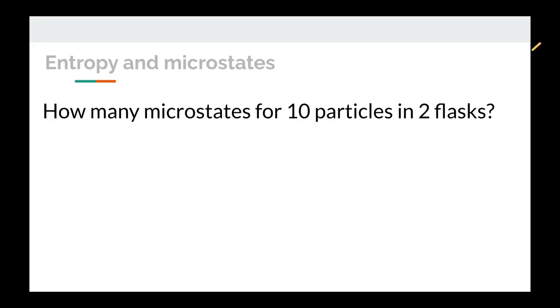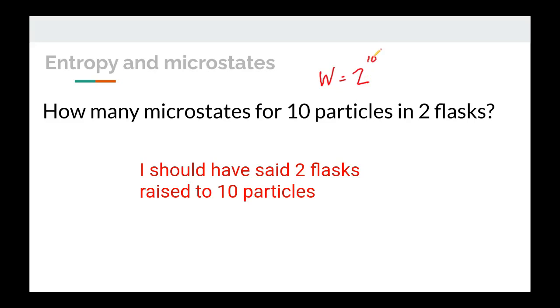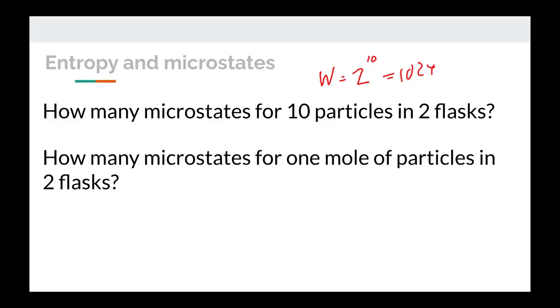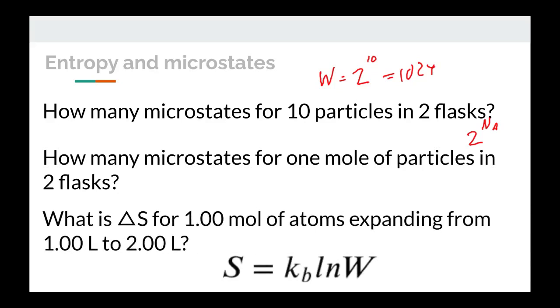So what if we had 10 particles in 2 flasks? Well, the number of microstates, W, remember that is, would be 2 raised to the 10th power, which ends up being 1,024 different microstates. How many microstates would be possible for a mole of particles in 2 flasks? Well, that would be 2 raised to Avogadro's number. Here's a slightly more realistic question.